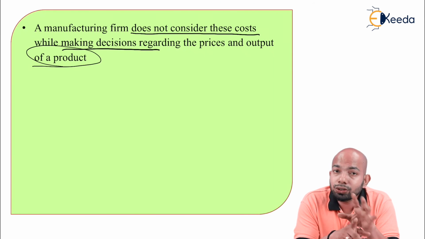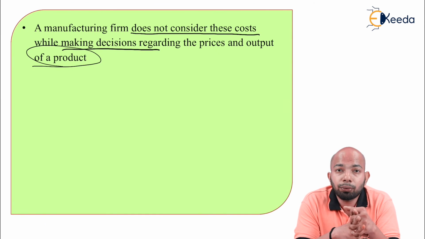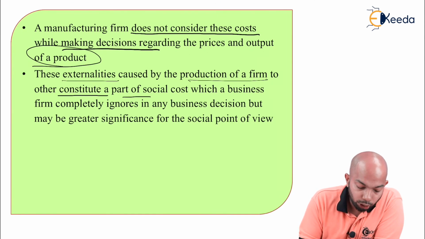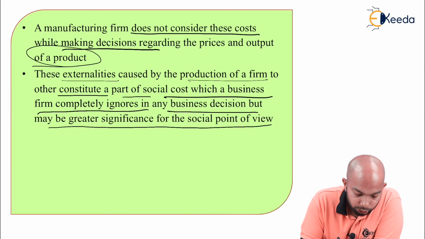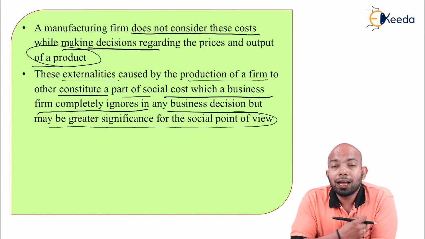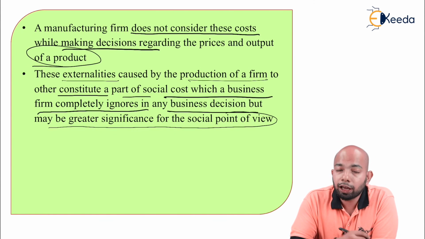Hence, social cost is not included in the pricing of the product here. These externalities caused by the production of a firm to others constitute a part of social cost, which a business firm completely ignores in any business decision, but which may be of greater significance from the social point of view. As a firm, I will completely ignore this thing. I won't even consider this cost as a part of the selling price. Why? Because this cannot be done.